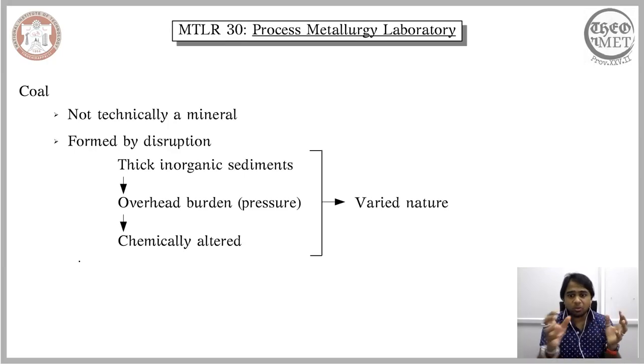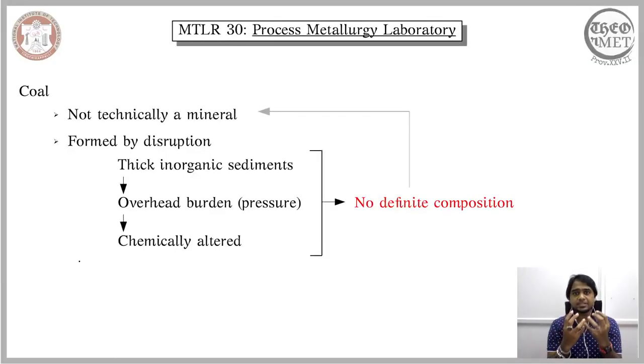So it's not like what we saw in the case of minerals. We defined minerals as chemical or inorganic compounds with a definite chemical composition. Unlike minerals, in the case of coal there is no definite composition. So depending on all these features, beginning with the nature of the dead plants involved and the different factors involving pressure and temperature, which are largely governed by the sediments above these dead plants, all these features dictate the properties of the coal. Therefore, coal does not exhibit a definite chemical composition.